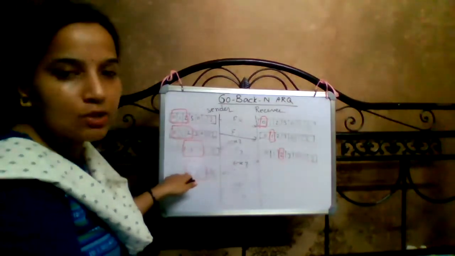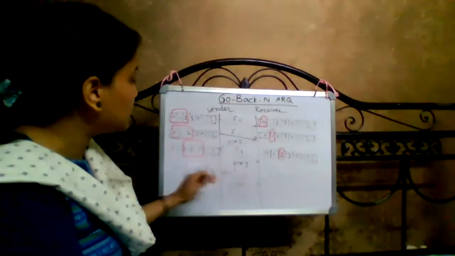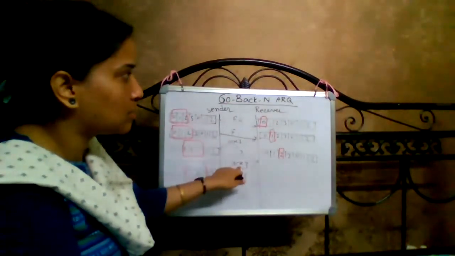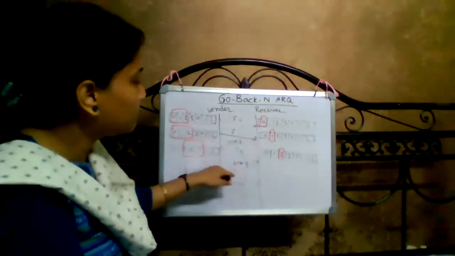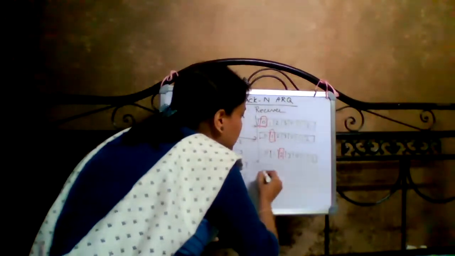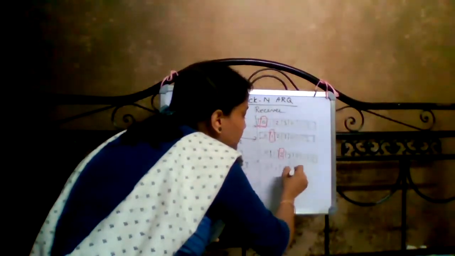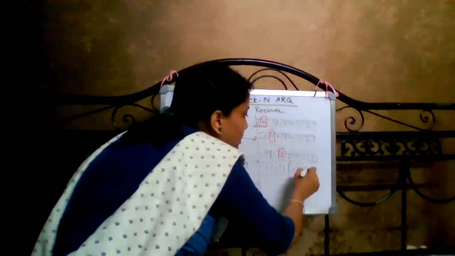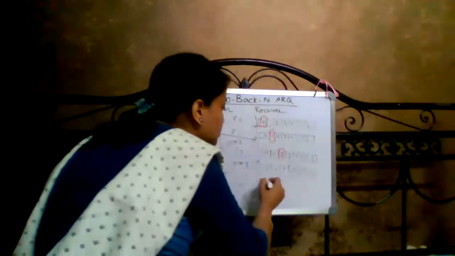We know ACK2 means frame number 2 is already received, so the receiver is now expecting frame number 3. In the meantime, frame 3 is received by the receiver. So 0, 1, 2 are done, 3 was expected, and frame 3 is also received.